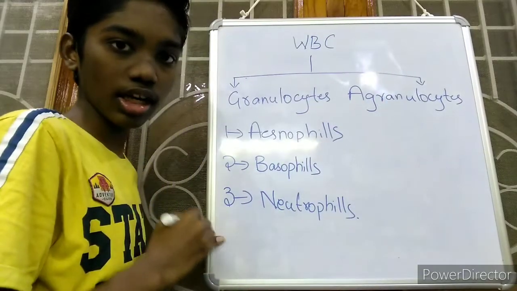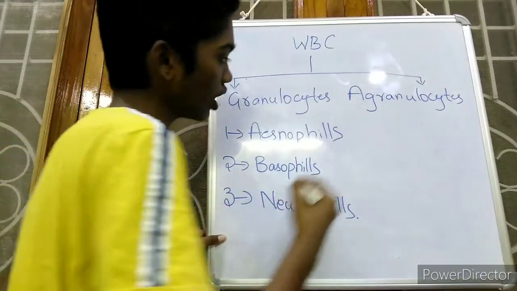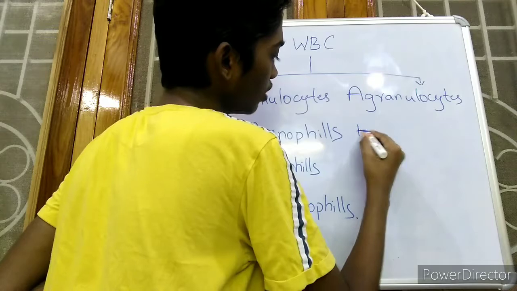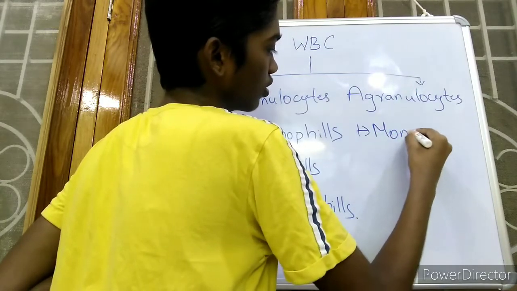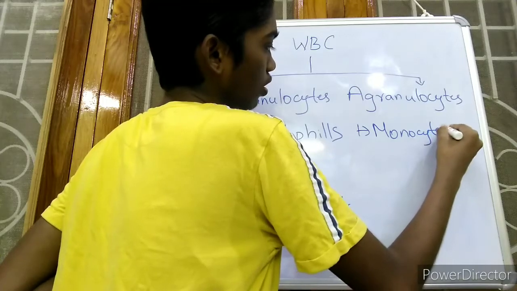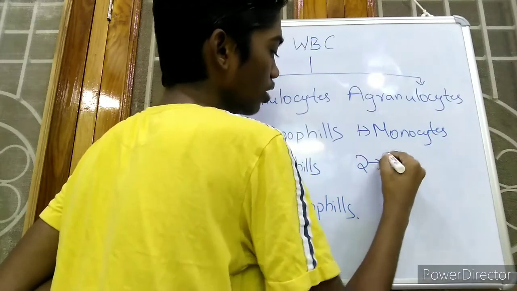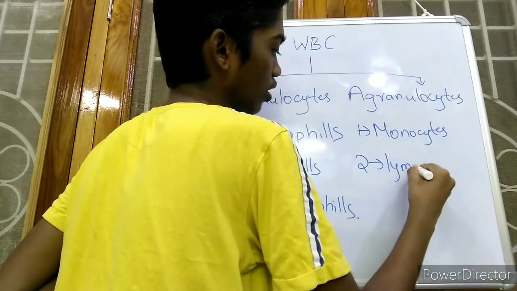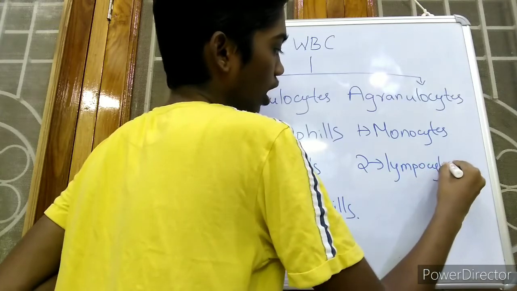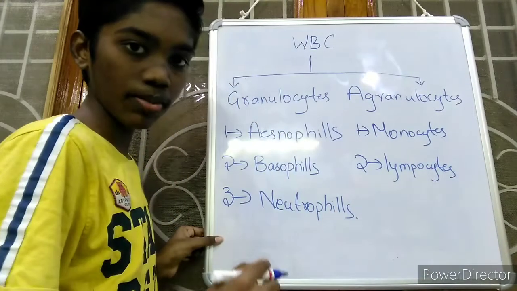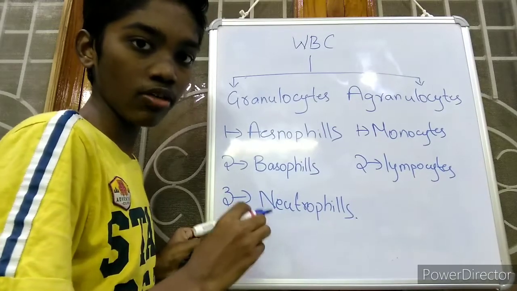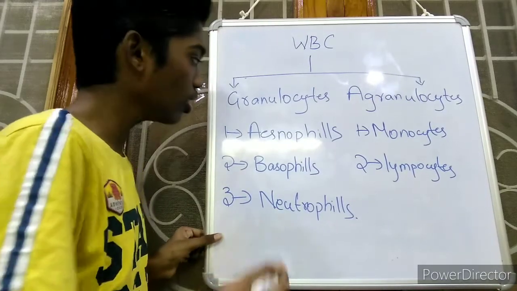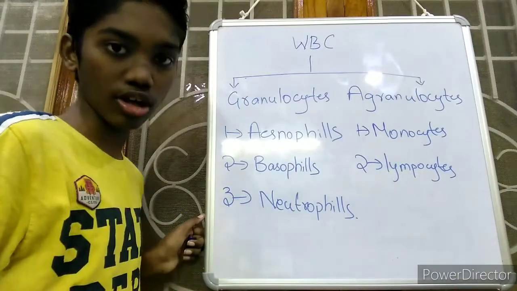And these agranulocytes are divided into further two types. They are number 1, monocyte, and number 2, lymphocytes. And you never forget that WBC, white blood cells, compulsorily will have nucleus, but they will have different structures or different shapes. Now let us go in detail about all this.